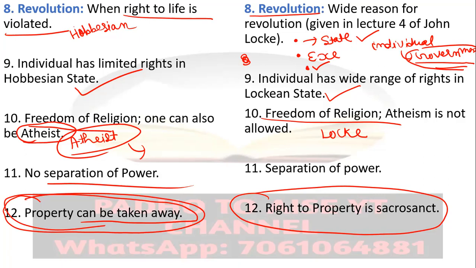So this must be protected by the Commonwealth. This is the point which we should note down. I hope you understood what I'm trying to say. In fact, Locke is the political thinker of the capitalist class. He supported the capitalist class, the bourgeois class, the bourgeoisie, right? Therefore, the right to property is a sacrosanct part for Locke.